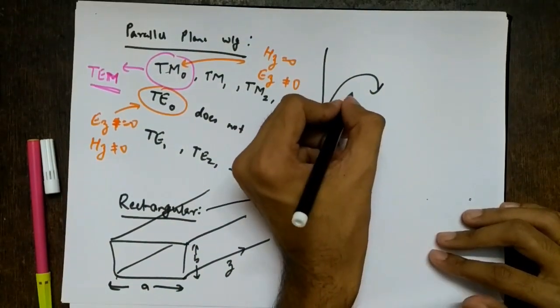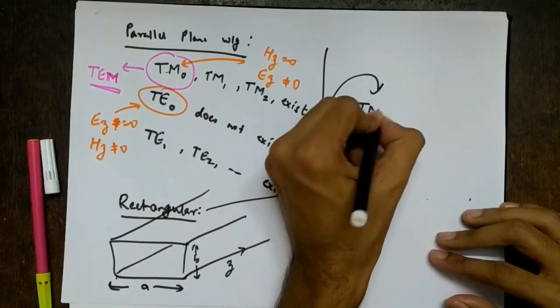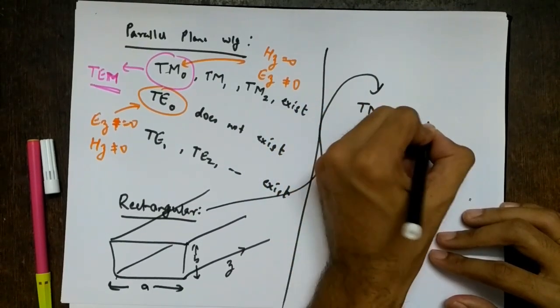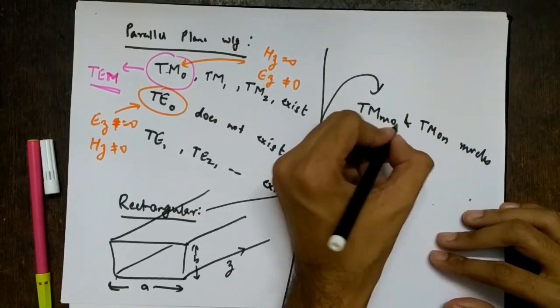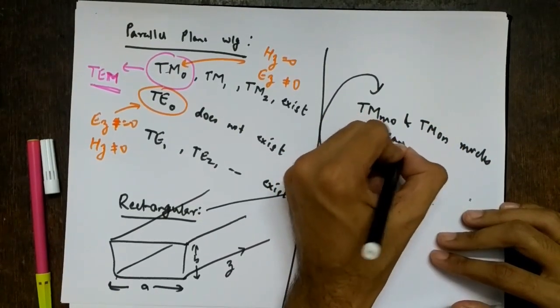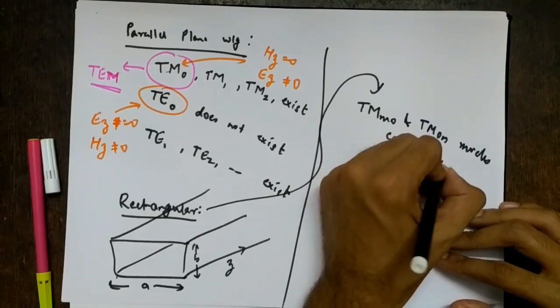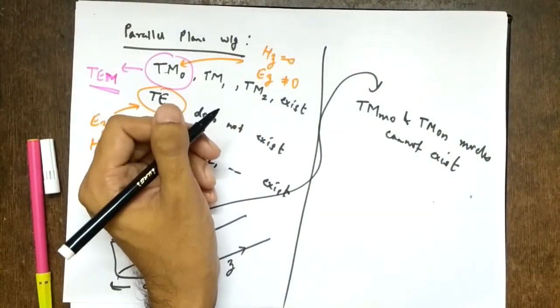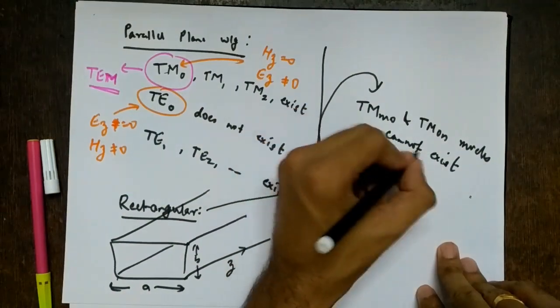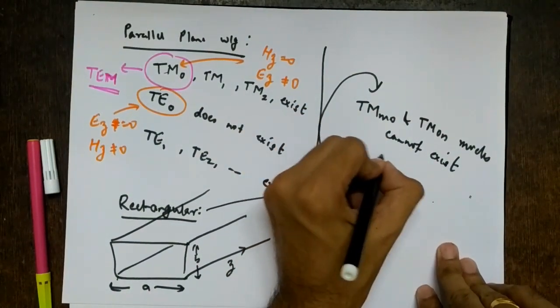So for rectangular waveguide, we had again TM modes and TE modes. We said TM m0 and TM 0n modes cannot exist. We saw why they don't exist. If you are new to this video, you can just refer to the previous videos. So consequently, what is the lowest order mode?